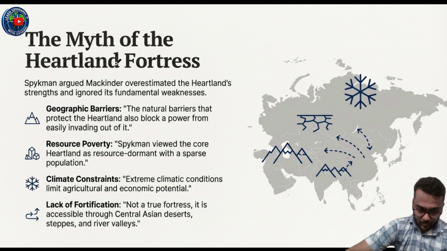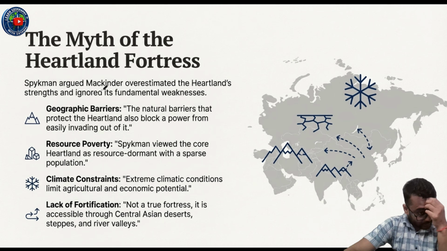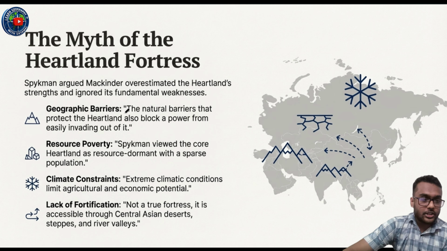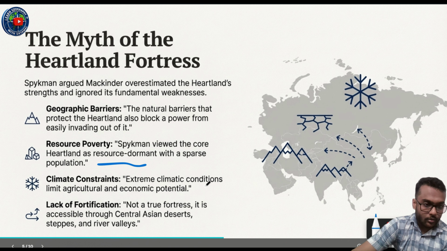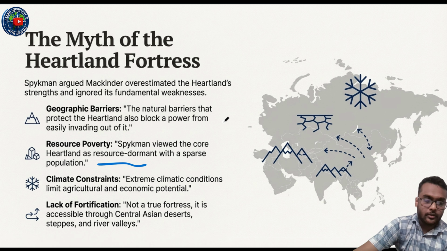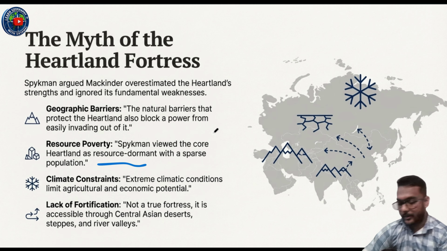According to Spykman, there are some disadvantages of Mackinder's heartland theory. First of all, geographic barriers. The natural barriers that protect the heartland also block the power from easily invading out of it. Then resource poverty. Spykman viewed the core heartland as resource dormant with a sparse population. Then climatic constraints. Extreme climatic conditions limit agricultural and economic potential and productivity. Then lack of fortification, not a true fortress. It is accessible through Central Asian deserts, steppes and river valleys.